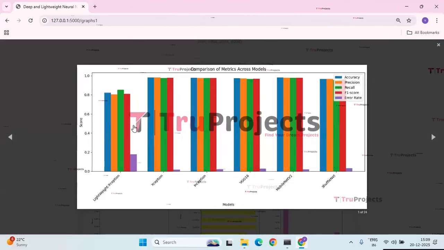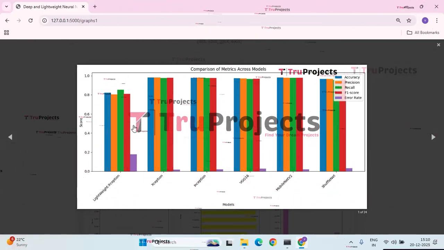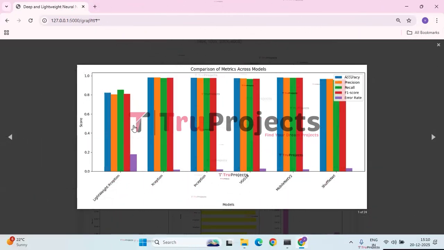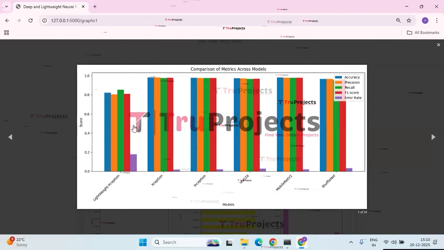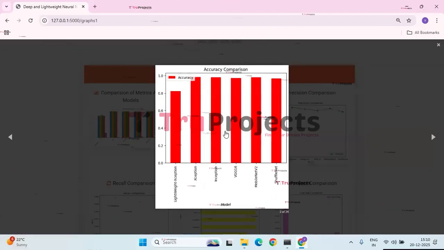This graph compares the performance of different classification models using accuracy, precision, recall, F1 score, and error rate. Standard deep models such as Xception, Inception, VGG16, MobileNet V2, and ShuffleNet show consistently high performance with low error rates. The lightweight Xception model has slightly lower accuracy but demonstrates reasonable performance with higher error rate, highlighting the trade-off between efficiency and accuracy.